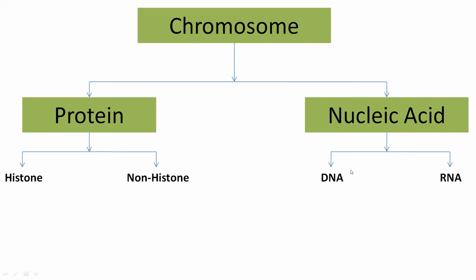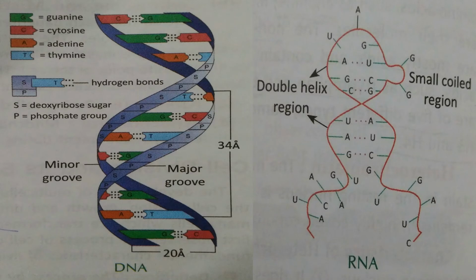Next is nucleic acid. Nucleic acid consists of DNA and RNA. So what are DNA and RNA? DNA is called deoxyribonucleic acid and RNA is called ribonucleic acid, from D for deoxy and R for ribo. So deoxyribonucleic acid and ribonucleic acid. The nucleotide present in DNA is called deoxynucleotide, and in RNA it is called ribonucleotide.